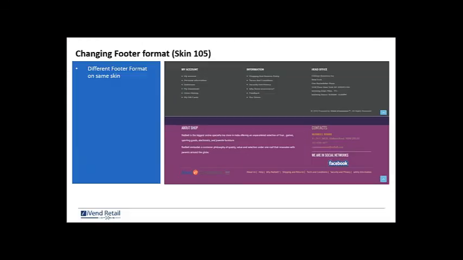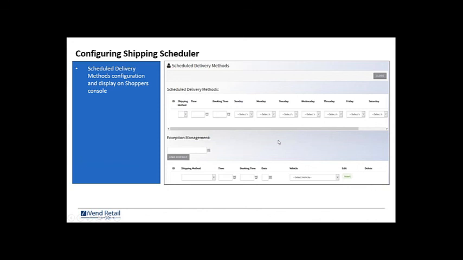Now going next, we have the shipping scheduler in Ivan e-commerce. To talk about the shipping scheduler, there could be a scenario wherein you supply vegetables or groceries or livestock as a retailer to your customers.